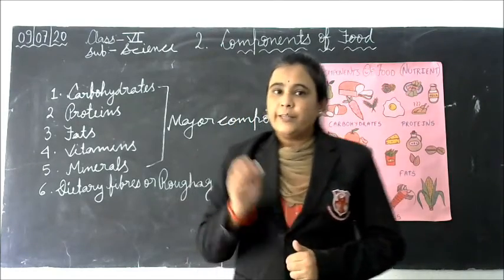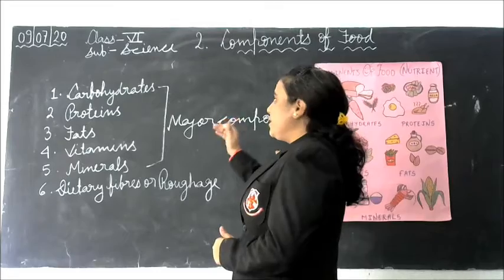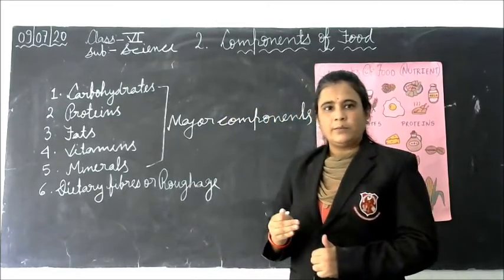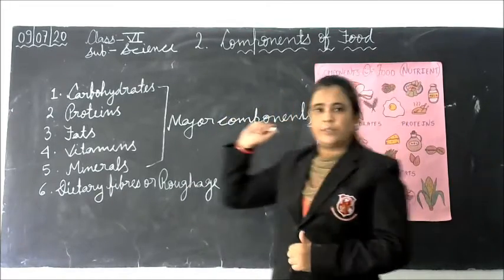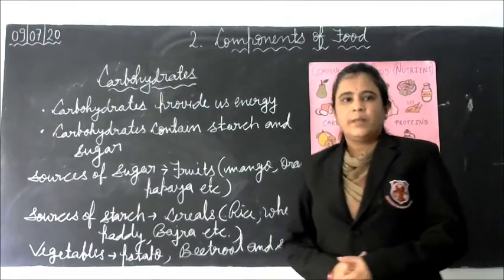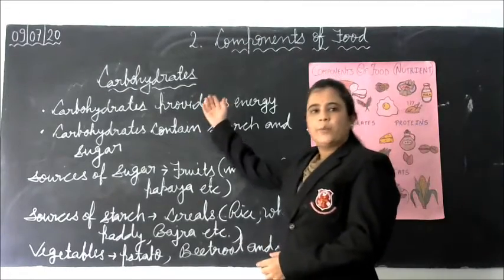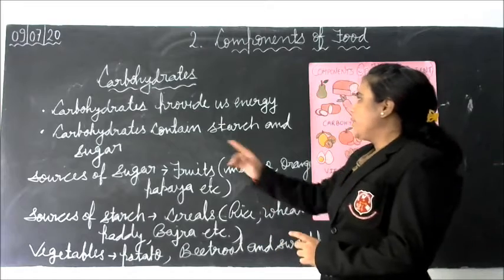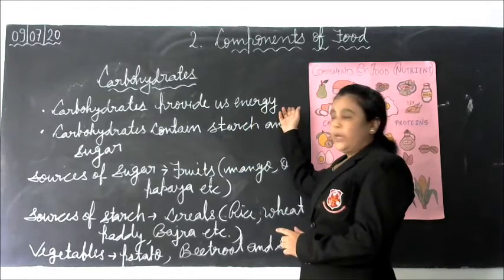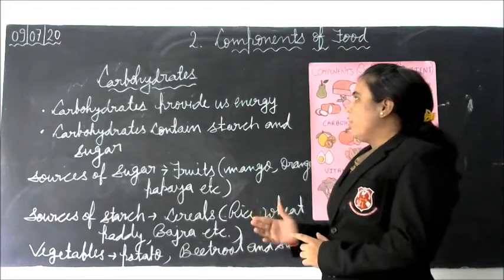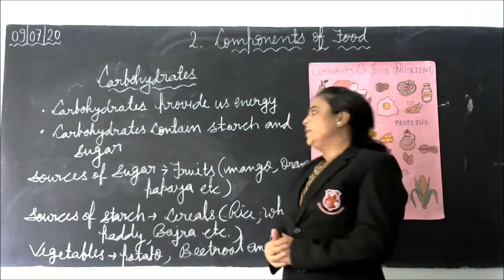Now today in this video lecture we will study these nutrients one by one. Here we take first carbohydrates. Carbohydrates provide us energy, so carbohydrates are called energy giving food.